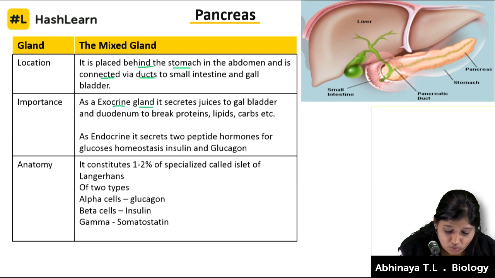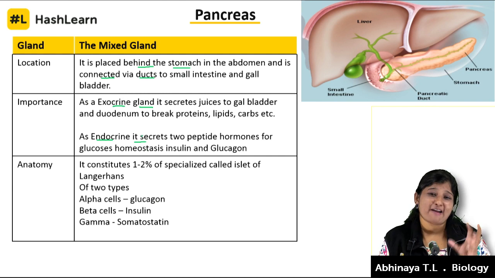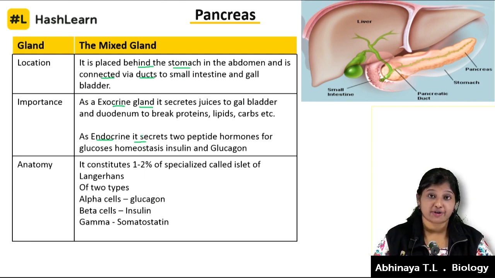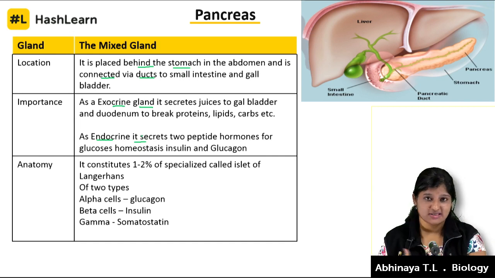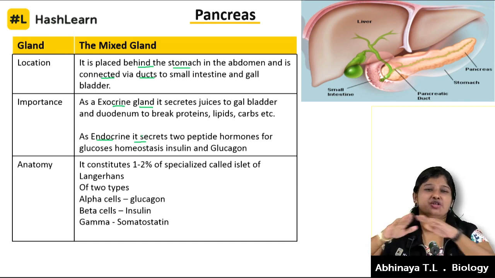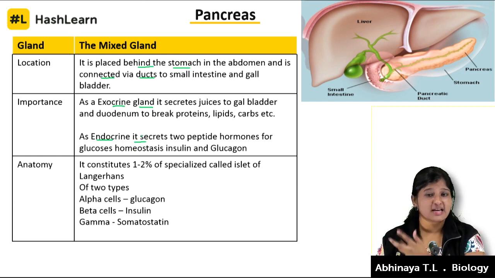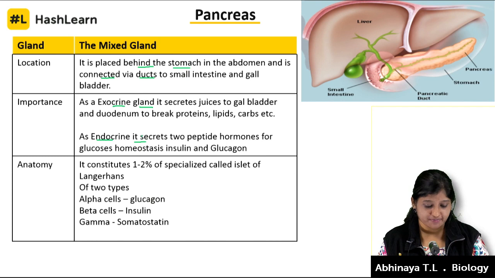So as an exocrine gland, what is it doing? Endocrine gland, what is it doing? The emphasis as an endocrine gland is glucose homeostasis. Homeostasis means something which is in balance. So it is going to bring the levels of glucose in our body into balance.